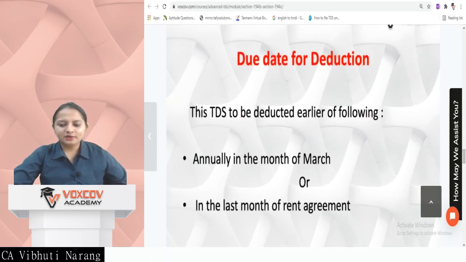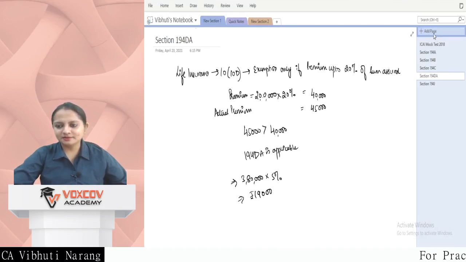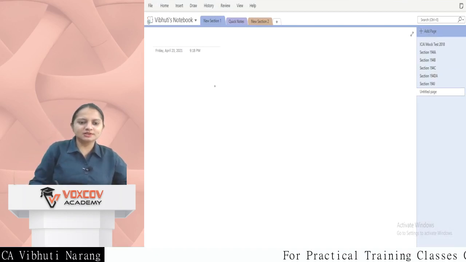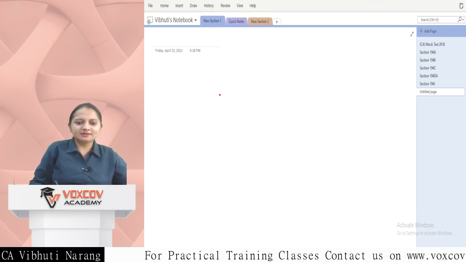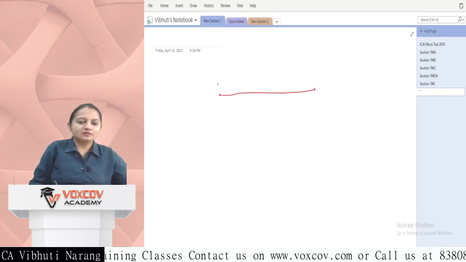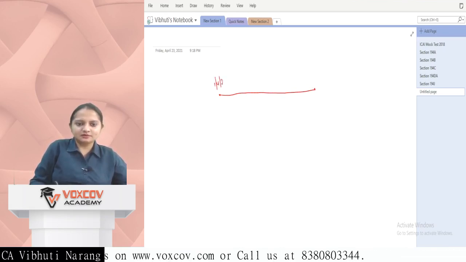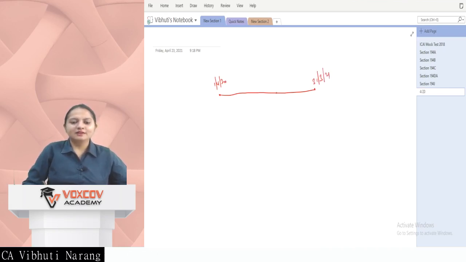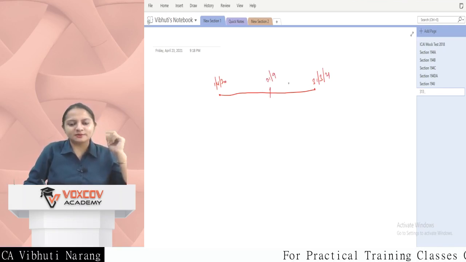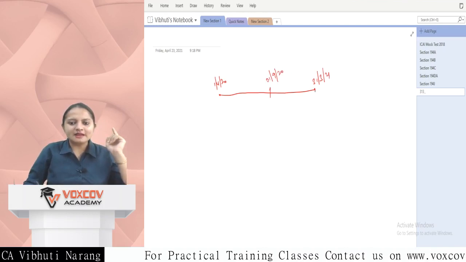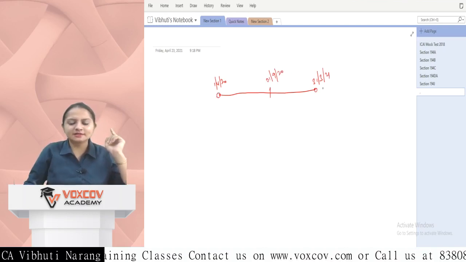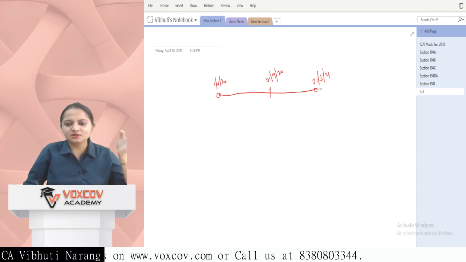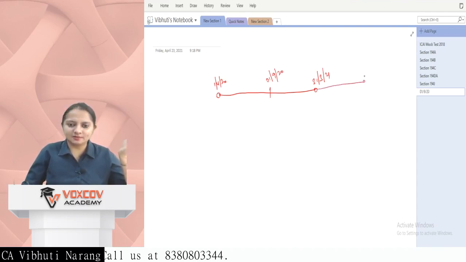So if I talk about the due date of deduction, what they have said in this section is, let's suppose your year starts from April 20 and ends on 31st March 21. What happens in this is you have taken a rent agreement, let's suppose on 1st of September 2020, and this rent agreement terminates generally after 11 months. So we will consider, let's suppose this agreement is ending somewhere on 31st July 21.